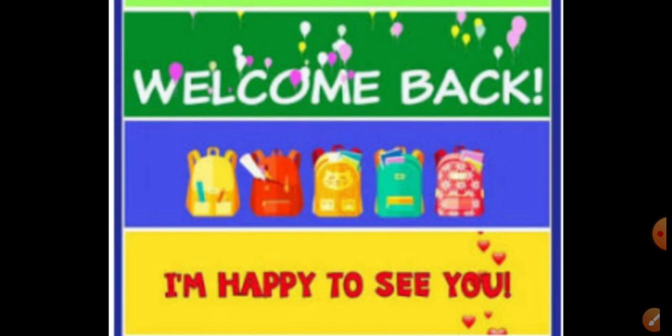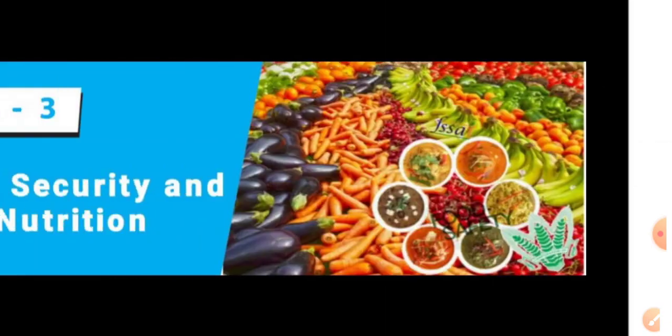The third question, which are the substances combined to form our daily food? Very good. Nutrition, carbohydrates, protein, fat, vitamins, minerals, etc. These are the things combined to form our daily food. Now, can you guess which topic we are going to learn now? Very good. Now we are going to learn economics one lesson, food security and nutrition.